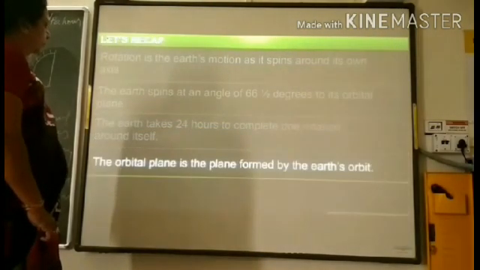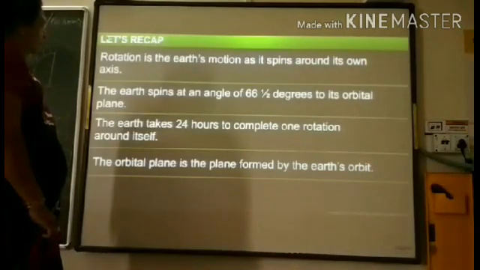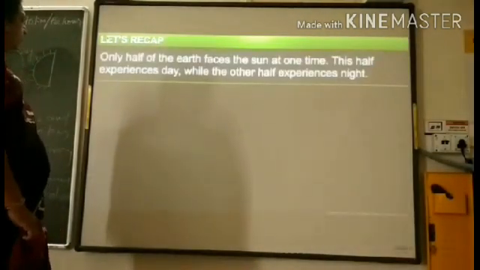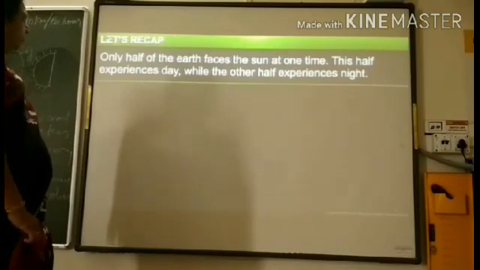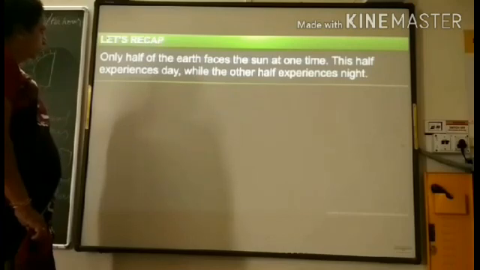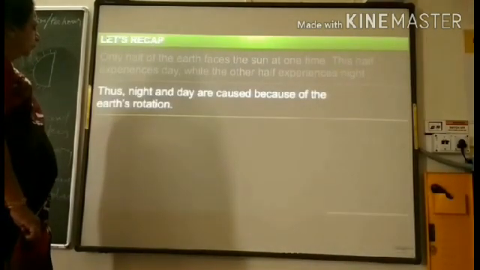The orbital plane is the plane formed by the Earth's orbit. Only half of the Earth faces the Sun at one time. This half experiences day, while the other half experiences night. Thus, night and day are caused because of the Earth's rotation.